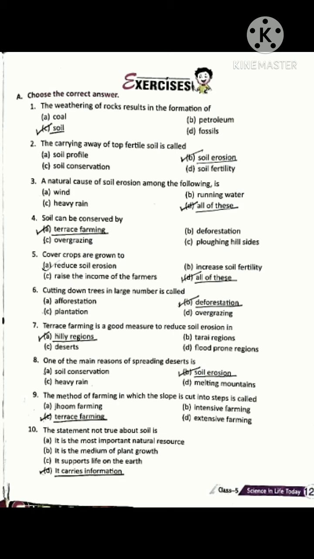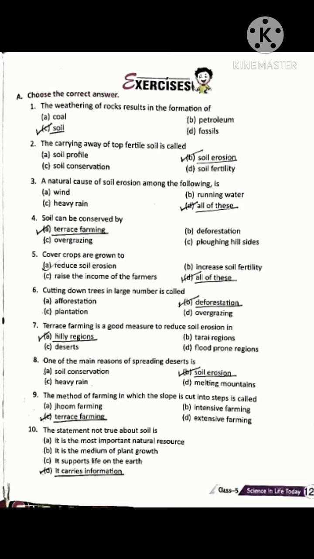Question number 3. A natural cause of soil erosion among the following is: Option A, wind; B, running water; C, heavy rain; and D, all of these.